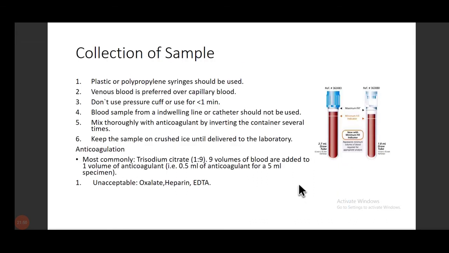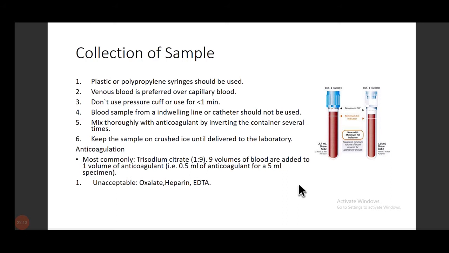Okay, now this is one of the most important steps, that is collection of the sample. First of all, the syringe should be plastic or polypropylene. Then venous blood is preferred over capillary blood. And preferably we don't use a pressure cuff. Even if you use it, it should be less than 1 minute.